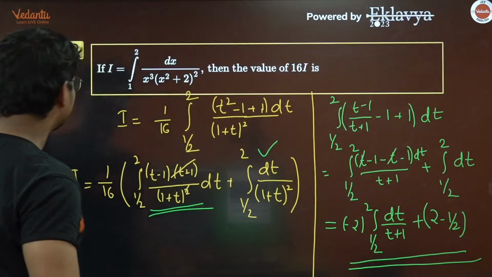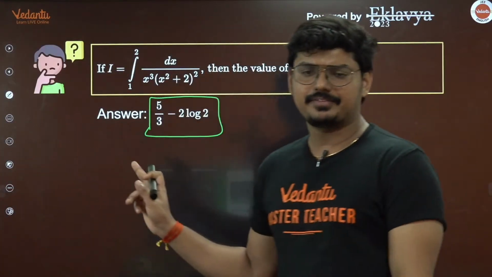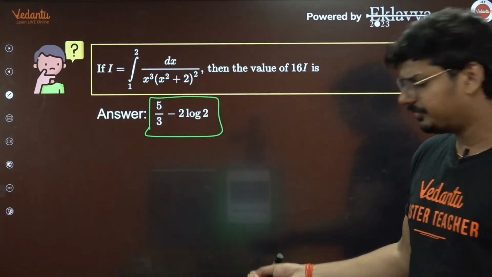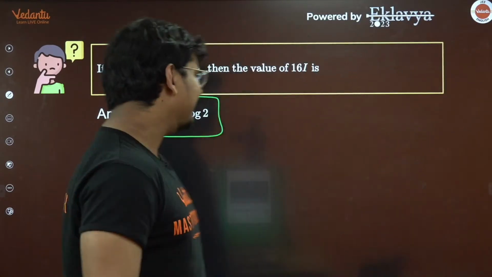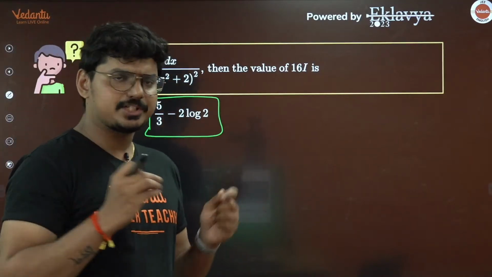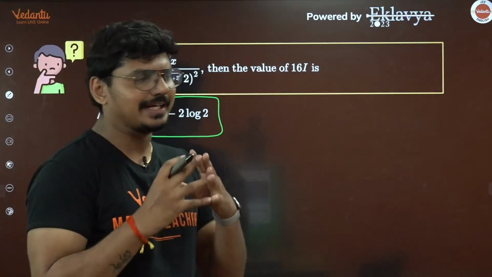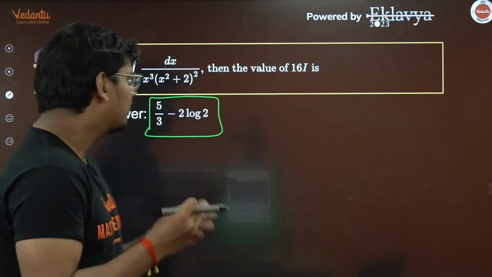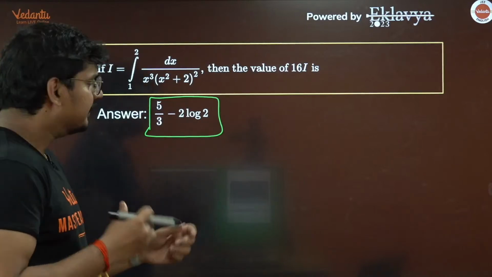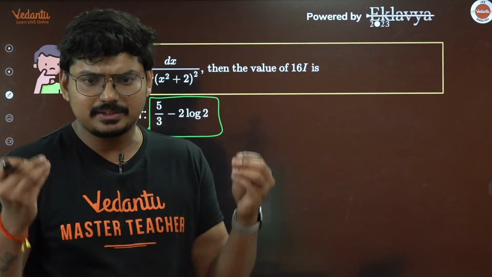If you do the calculation, students, this is the answer you are going to get. So is this clear for everyone? Is the question clear for all the students out there? Again, definitely an above average question where you had to know these modification techniques of indefinite integration. Then only you could have done it comfortably. I hope this is clear for all the students out there, guys. Any doubt in this case?